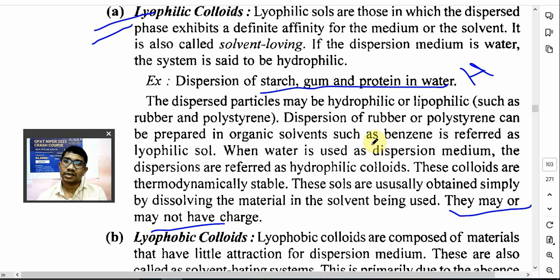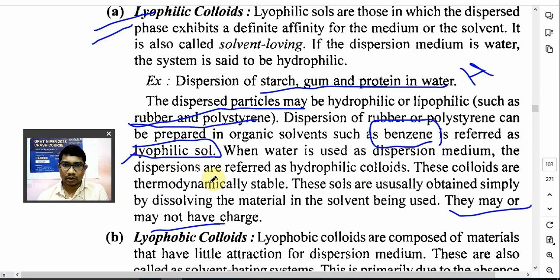Now some substances will not interact with water, for example rubber and polystyrene. If you want to make a colloidal solution of rubber and polystyrene, we have to disperse them in an organic solvent like benzene, and then it is known as a lyophilic sol. अगर मीडियम वाटर है तो उसको बोलेंगे हाइड्रोफिलिक सोल। अगर मीडियम वाटर नहीं है, ऑर्गेनिक सॉल्वेंट है, तो उसको बोलेंगे लायोफिलिक सोल। लायो मतलब सॉल्वेंट। फोबिक इज अ हेटिंग, फिलिक इज अ लविंग।